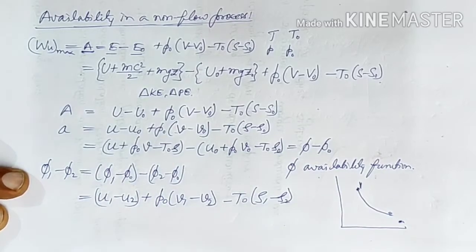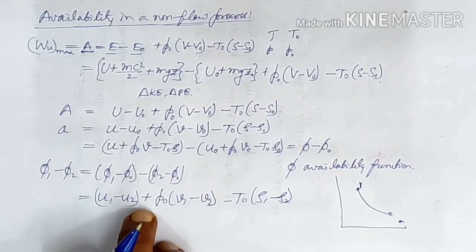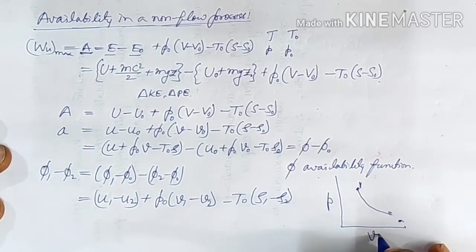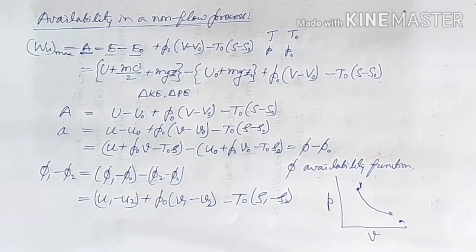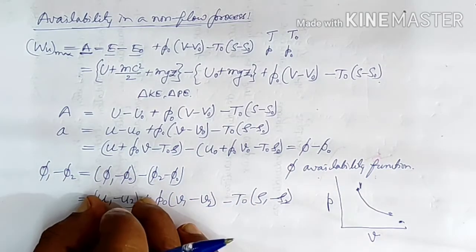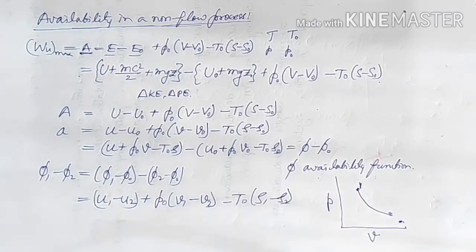So this will be the decrease in the availability if the process follows a path 1 to 2, or the process is executed through point 1 to point 2, and this is the maximum work which we can get between point 1 and 2 if it is a reversible one.